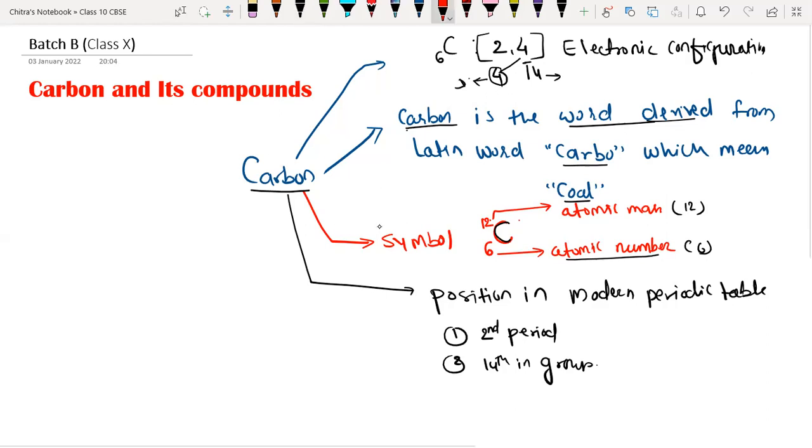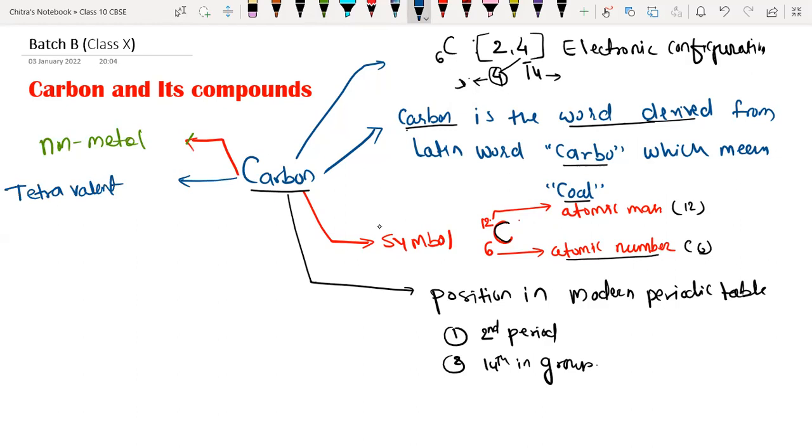Next, type of element: carbon is a non-metal. Now its valency. It is tetravalent. Tetravalent means the element having valency 4.